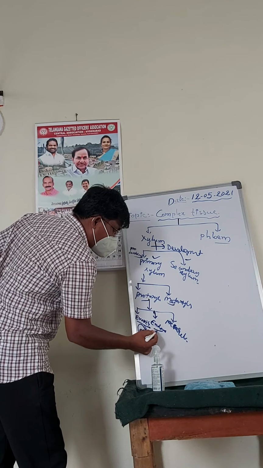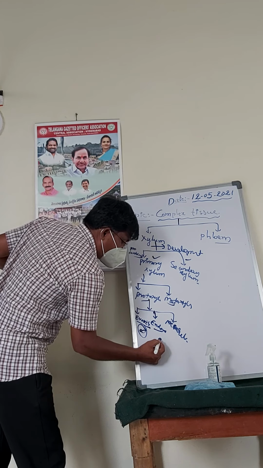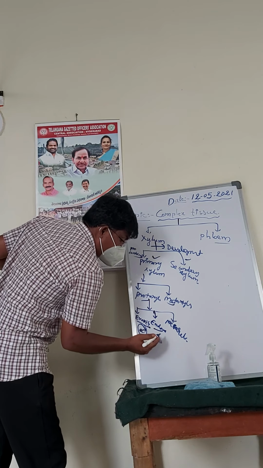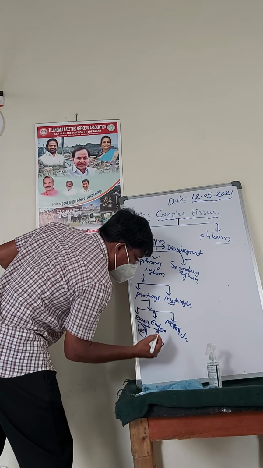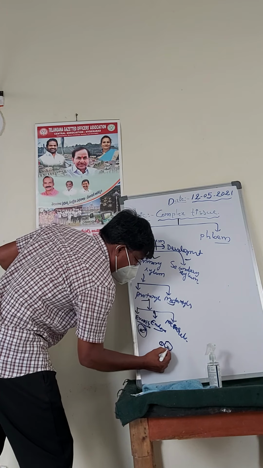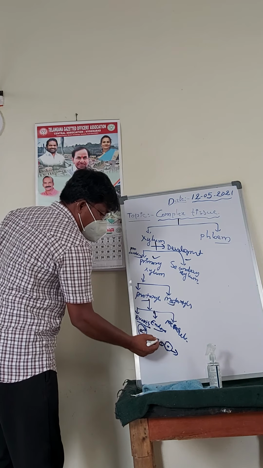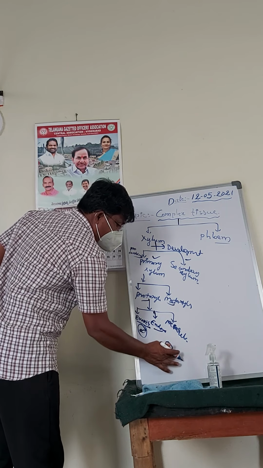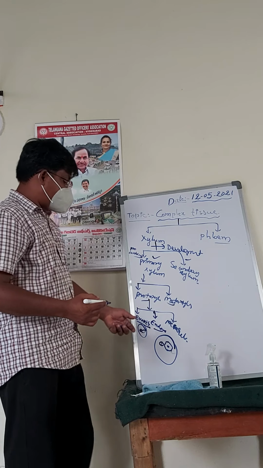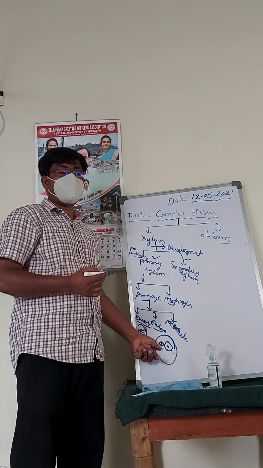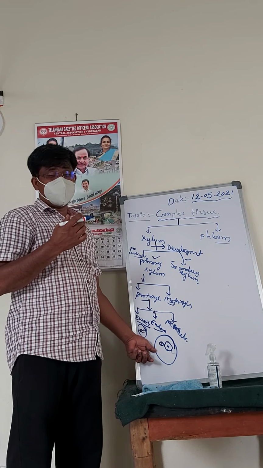But what do you mean by endarch? In this endarch, the protoxylem is towards the inside, and this is the protoxylem and this is the metaxylem. So the metaxylem is outside and the protoxylem is inside. So it is called an endarch type of xylem. We can see this type of xylem in the monocot stem and dicot stem.